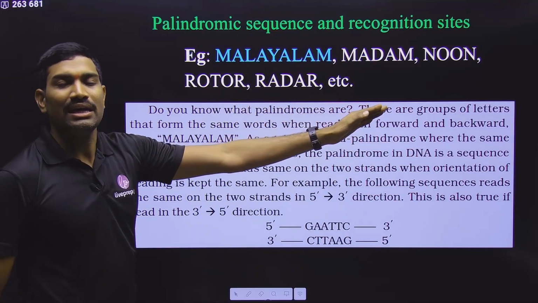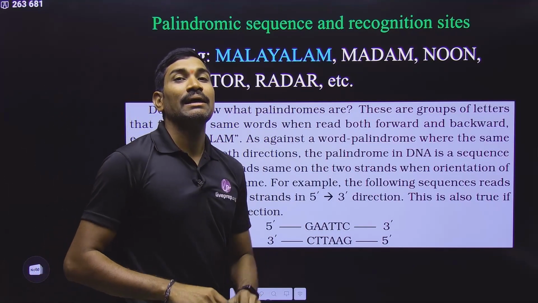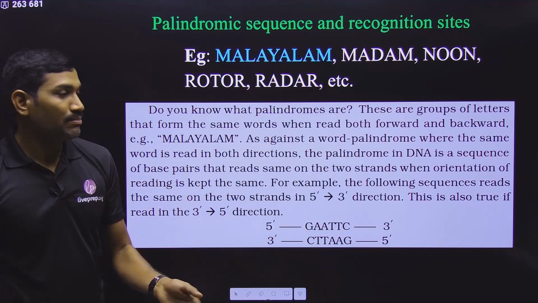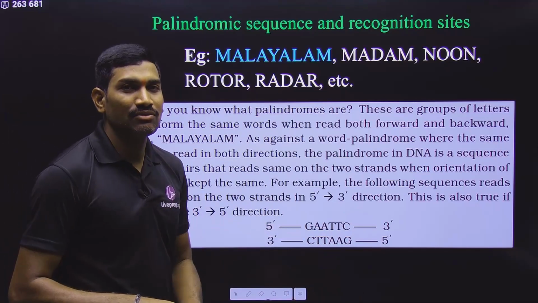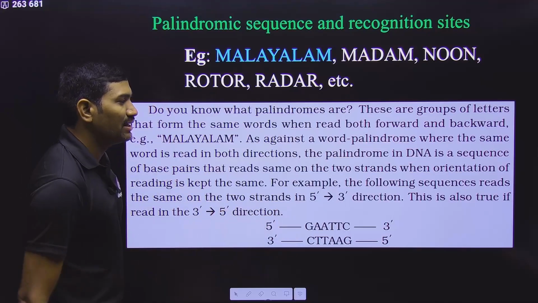From left to right and right to left, it is exactly the same. So these types of words are called palindromic words. That is correct. But our aim is the palindromic DNA sequence. When you are dealing with a palindromic DNA sequence, there is a small difference here. So observe it very carefully.